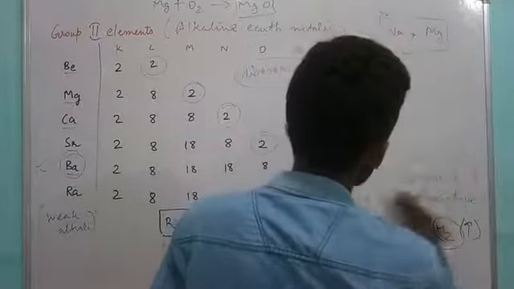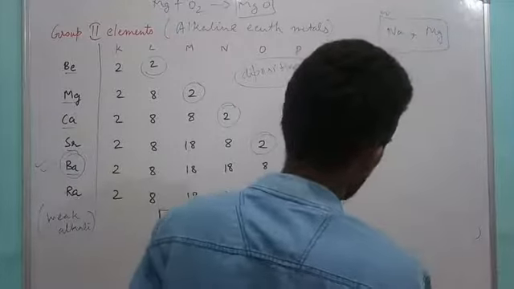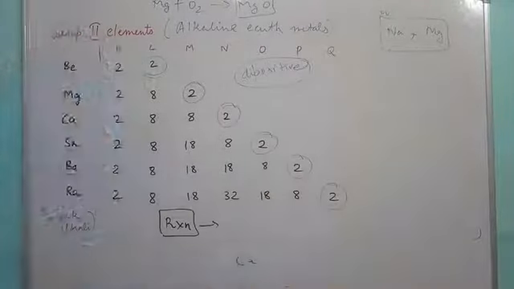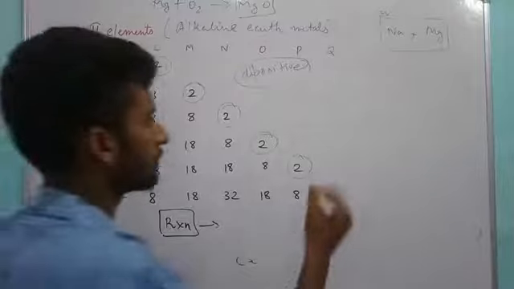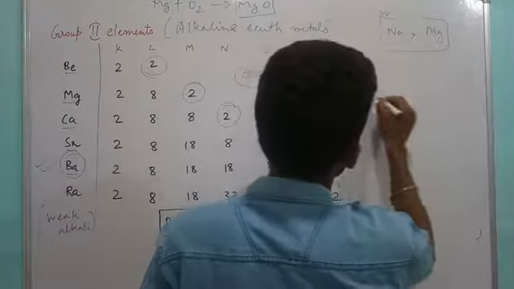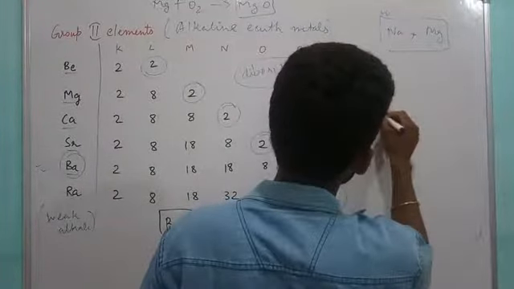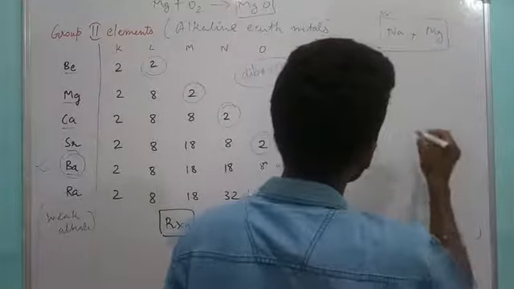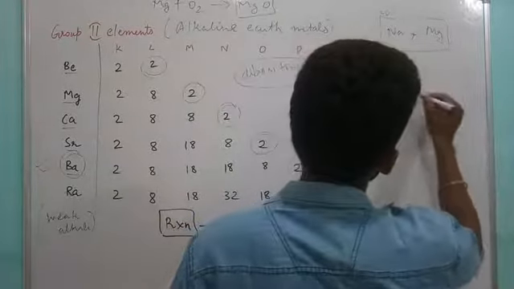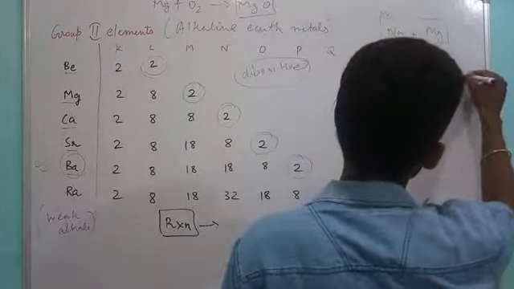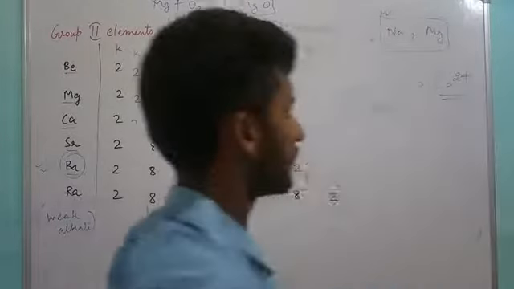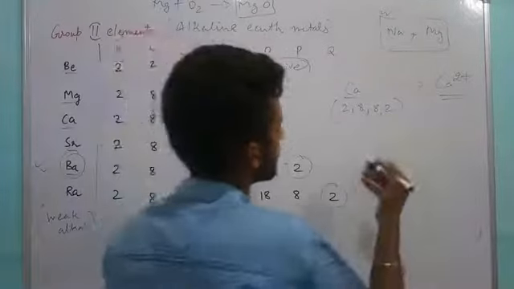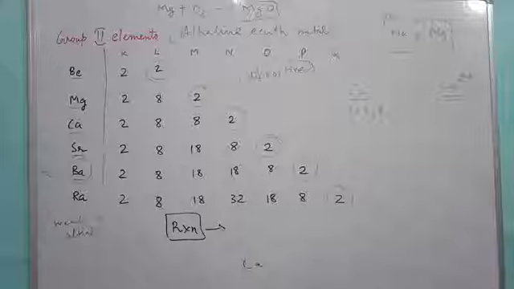So magnesium, whenever it combines with other elements, or any other element, suppose we talk about calcium. Calcium, we know, has atomic number 20. Whenever it combines, it gets converted into Ca2+, the calcium 2 positive ion. This is due to loss of electrons.